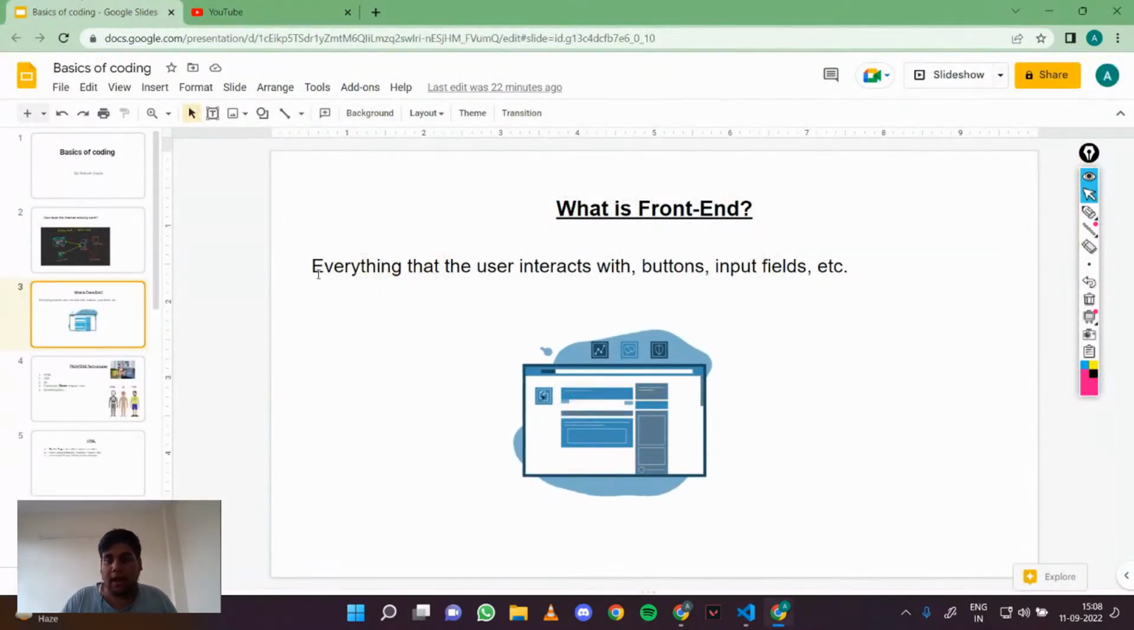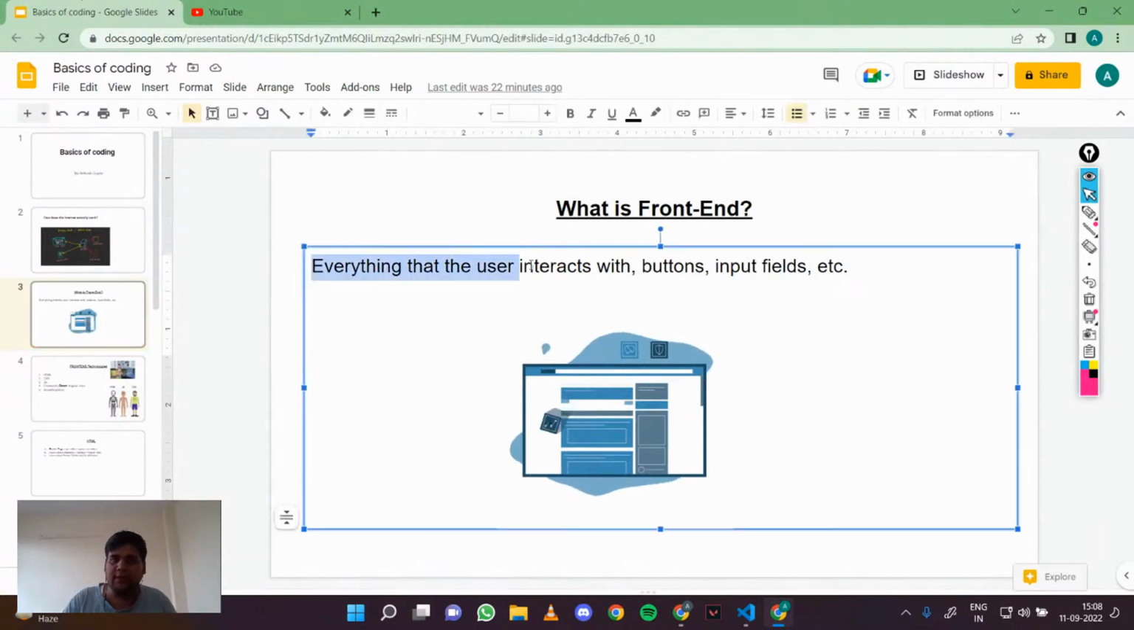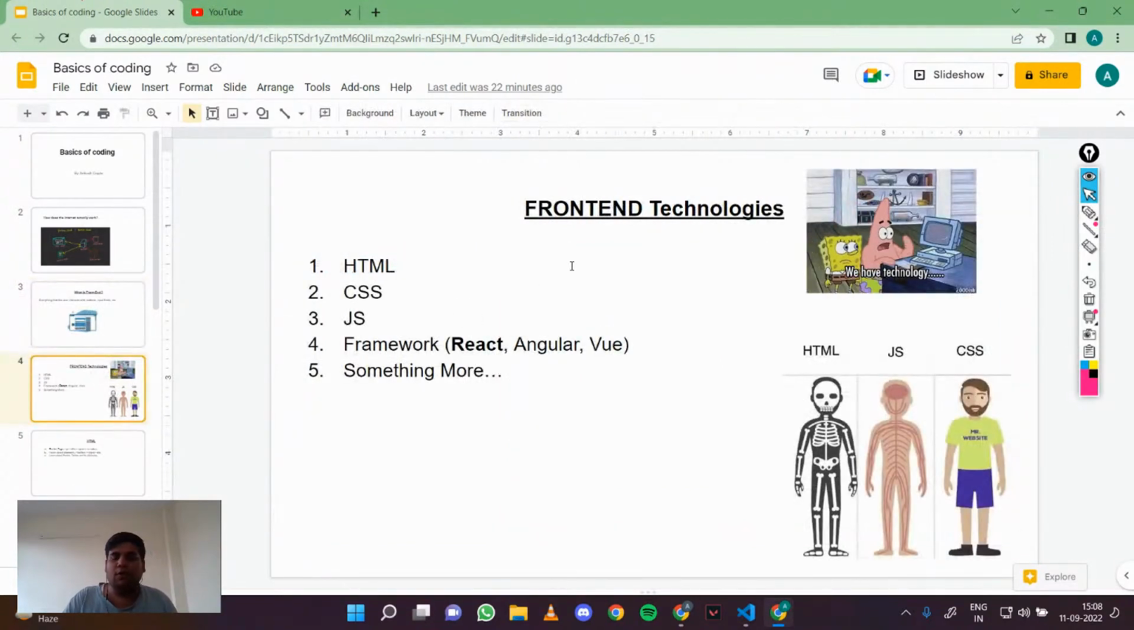So I hope it is clear what a front end is. Everything that a user interacts with is a front end, be it buttons, be it input fields, etc. So what are the different front end technologies that we can use? For that we have HTML, which is the skeleton of your web page. We have CSS, which acts as clothing over the skeleton. It makes you look nice, presentable. And then we have JavaScript, which is the brain, the functioning behind it.